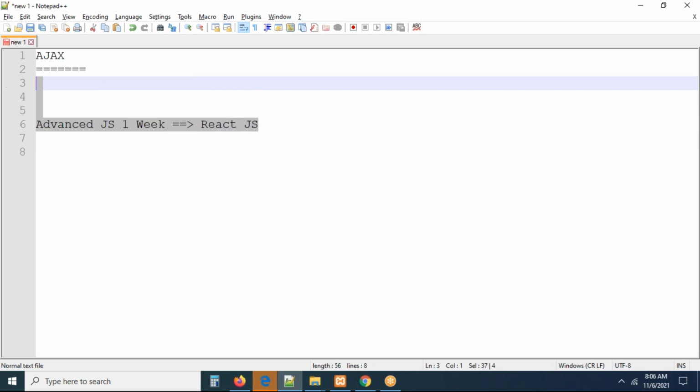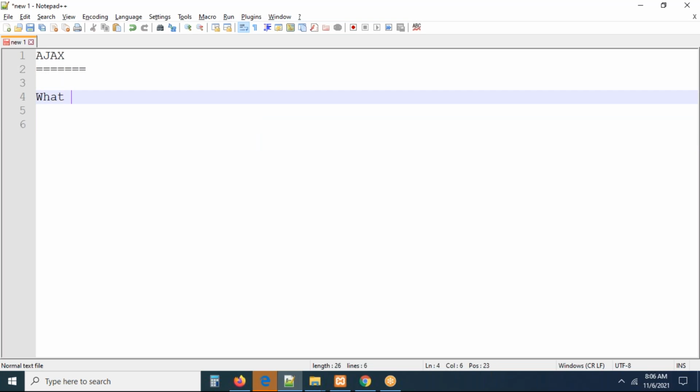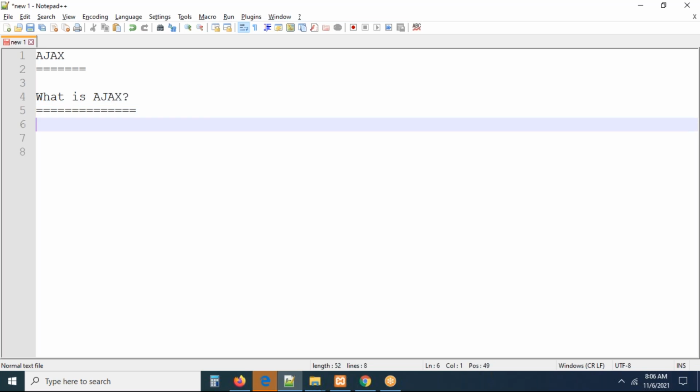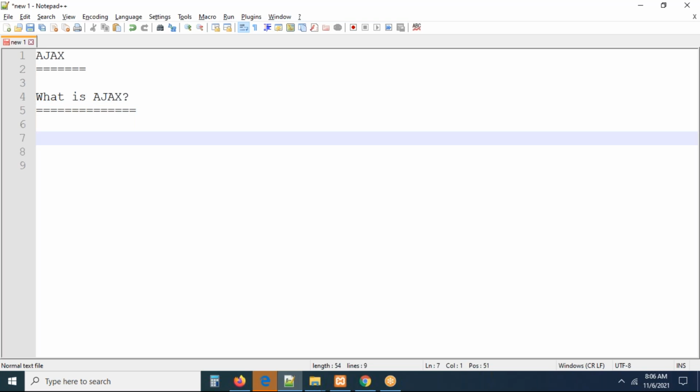First of all, what is Ajax? What is the purpose of Ajax? Generally, people go for the abbreviation, but we don't want to. Ajax is a small concept in JavaScript, like the document object. Document is one object, JSON is one object, and in the same manner, Ajax is also one object. There is one predefined object to work with Ajax. So simply, I'm writing one point.